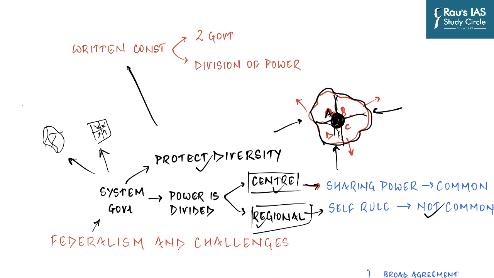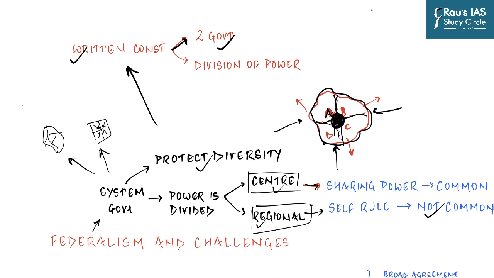And for specifically doing this, you need first and foremost a written constitution which is not very easy to change, some kind of a rigid constitution which cannot be amended by parliament or by the central legislature. The constitution itself should create two levels of government. So right now I want your utmost attention.